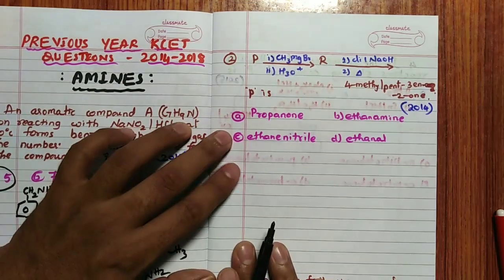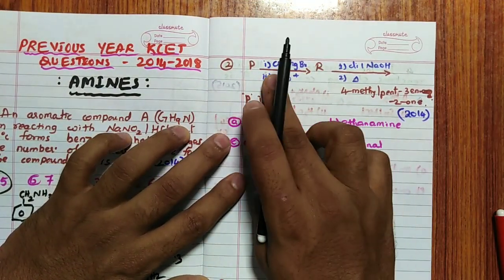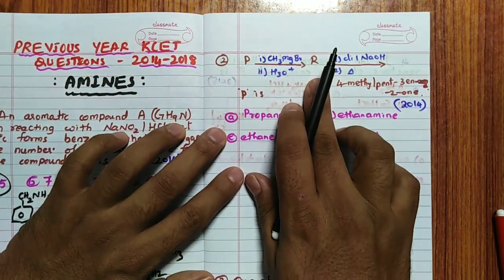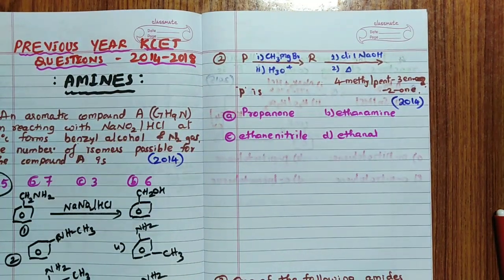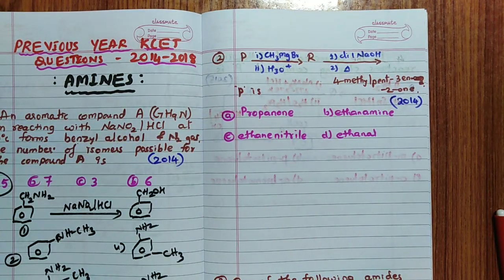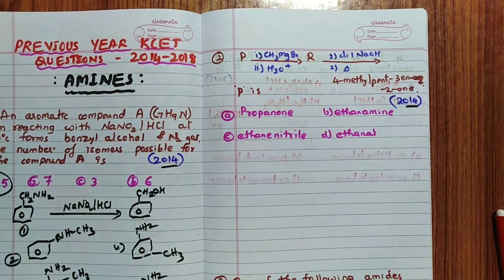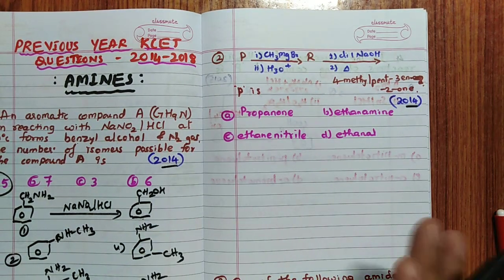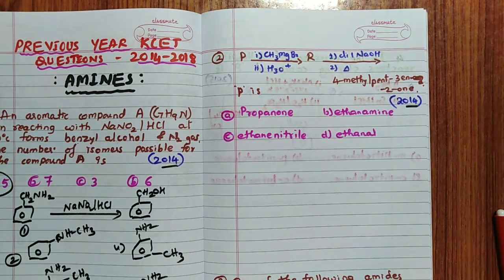The next question: C, P reacts with CH3MgBr to give R. R reacts with dilute NaOH and heat, and you are going to get 4-methylpent-3-en-2-one. Then what is P? See, this was asked in 2014, this is also a 2014 question. Most questions of this type are asked in this chapter. In such cases, the reactions are given continuously like this, so first you have to use your common sense. What all the possibilities are there?